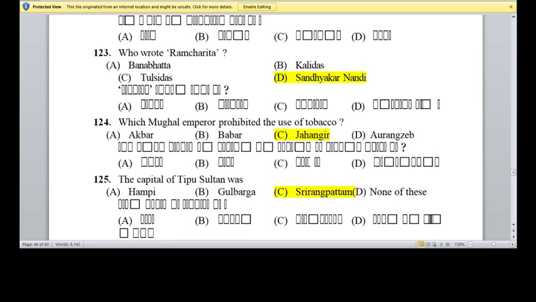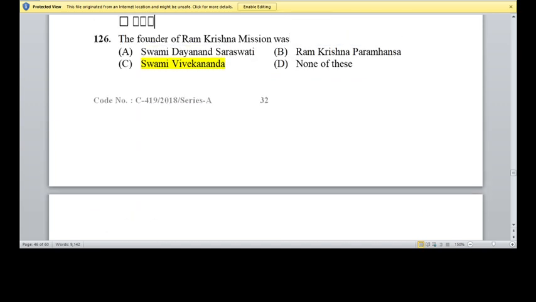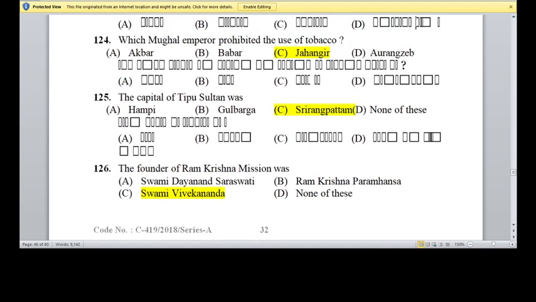124. The Mughal emperor prohibited the use of tobacco. Who was the Mughal emperor? Option C, Jahangir is the right answer. Question 125. Capital of Tipu Sultan was? Option C, Srirangpatnam is the right answer. Question 126. The founder of Ram Krishna Mission was Swami Vivekananda. Option C is the right answer.